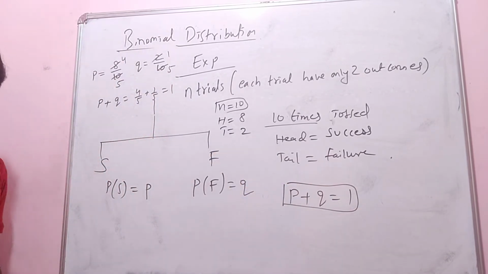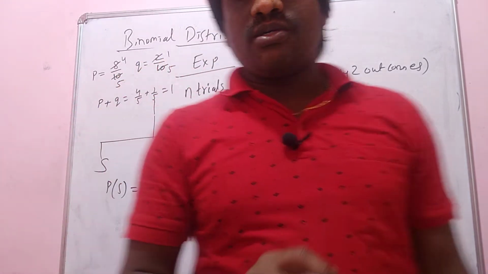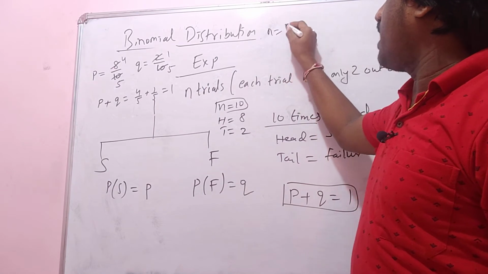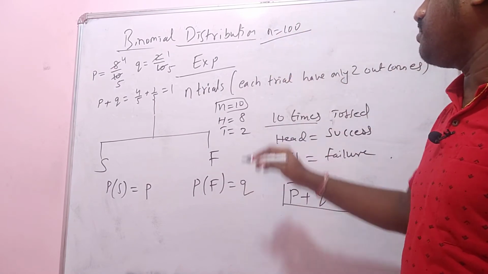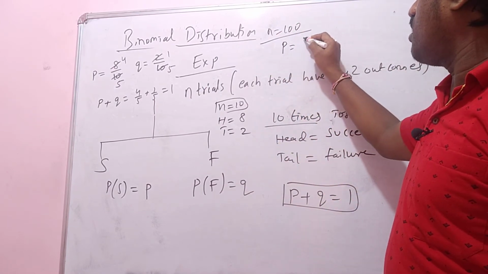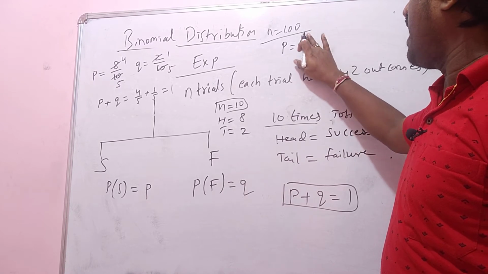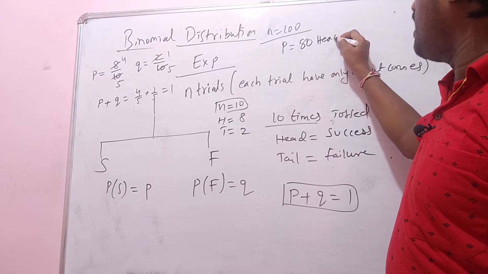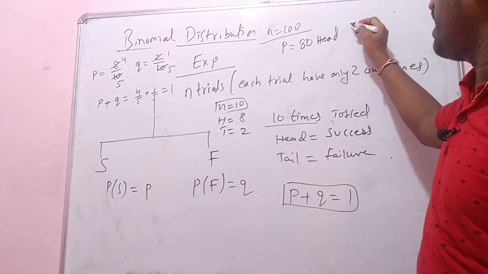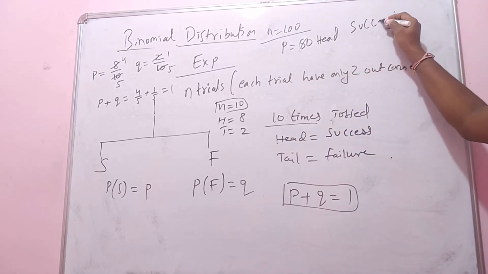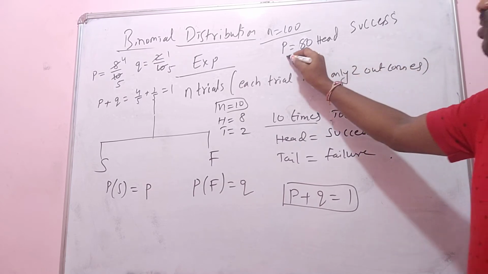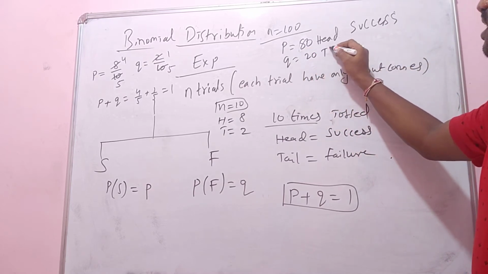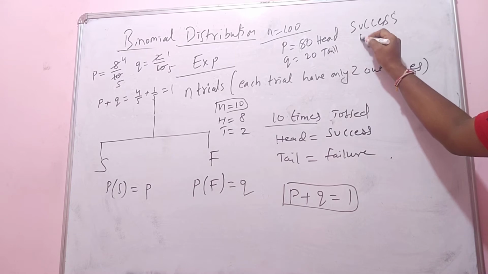I will tell you once again to understand this concept clearly. Suppose I tossed a coin 100 times. In that I got 80 times head. So getting head is my success, and getting tail is my failure.